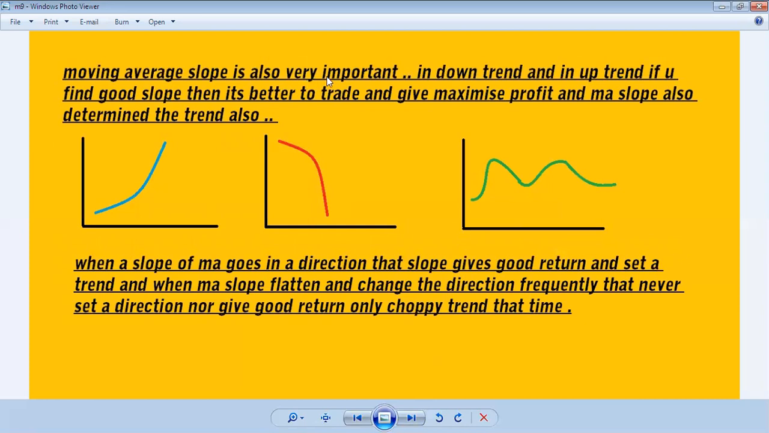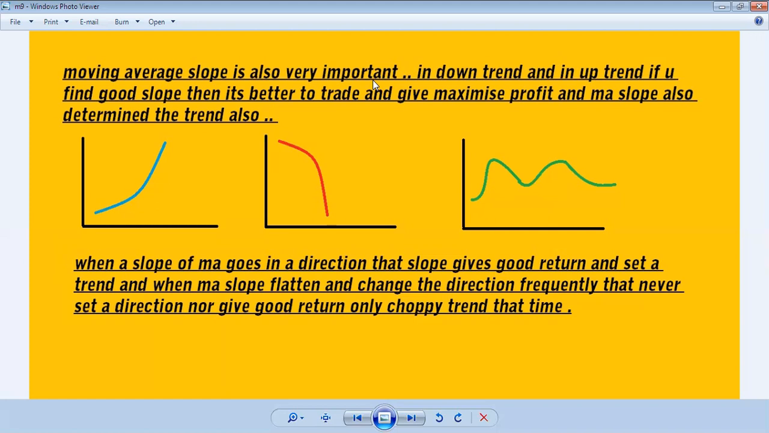Moving average slope is also very important, and that is the thing I am discussing with all of you. This is a very important thing. This is the moving average slope. Very few technical analysts discuss this moving average slope. The moving average slope is very important in downtrend and in uptrend.